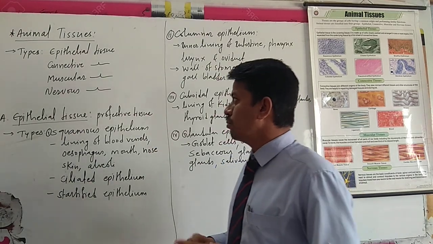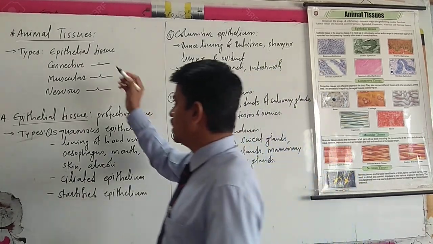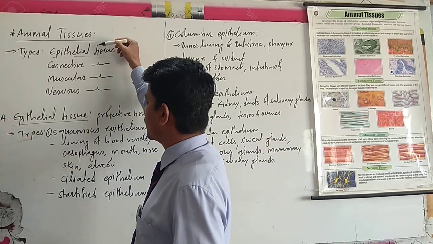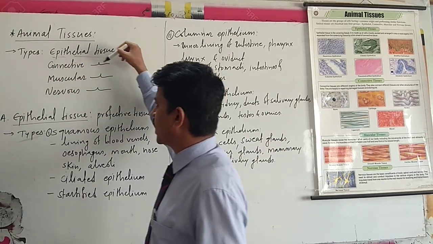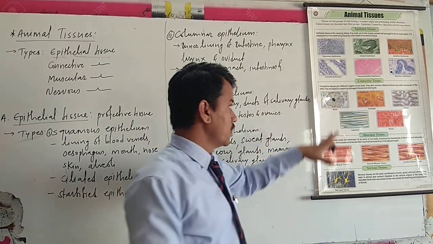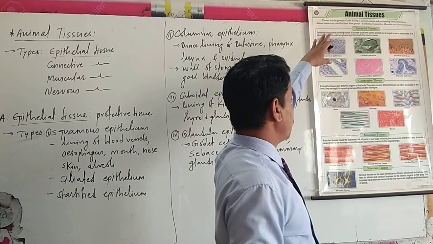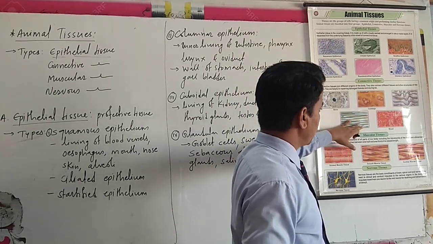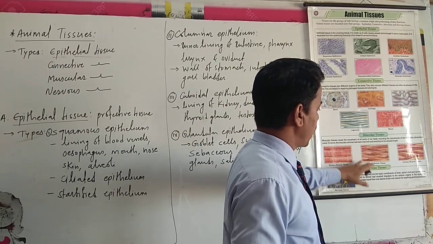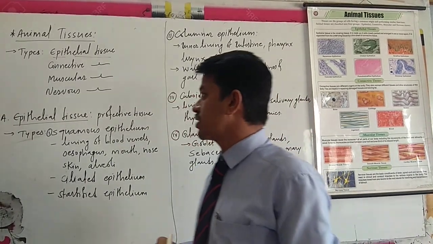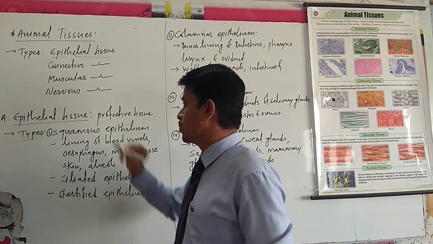Animal tissue mainly has four types: epithelial tissue, connective tissue, muscular tissue, and nervous tissue. See here a chart. Step by step we'll discuss, first, the epithelial tissue.